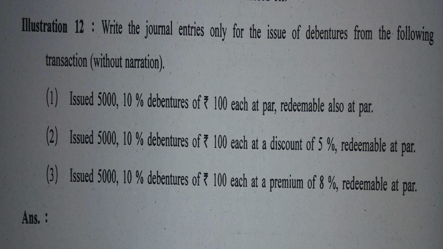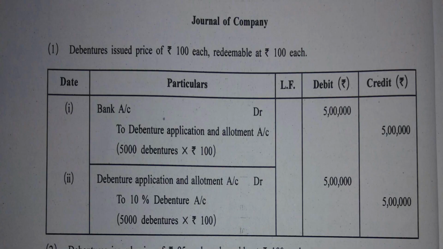issued 5,000 10% debentures of 100 each at a premium of 8%, redeemable at par. The company has issued 5,000 debentures. One debenture is of rupees 100 and it is issued at a premium of 8%. What is 8% of rupees 100? 8 rupees, of course. So 108 is the issue price and they are redeemable at par. They are issued at 108, and how much will be returned? 100 rupees. So let us see the journal entry for that.